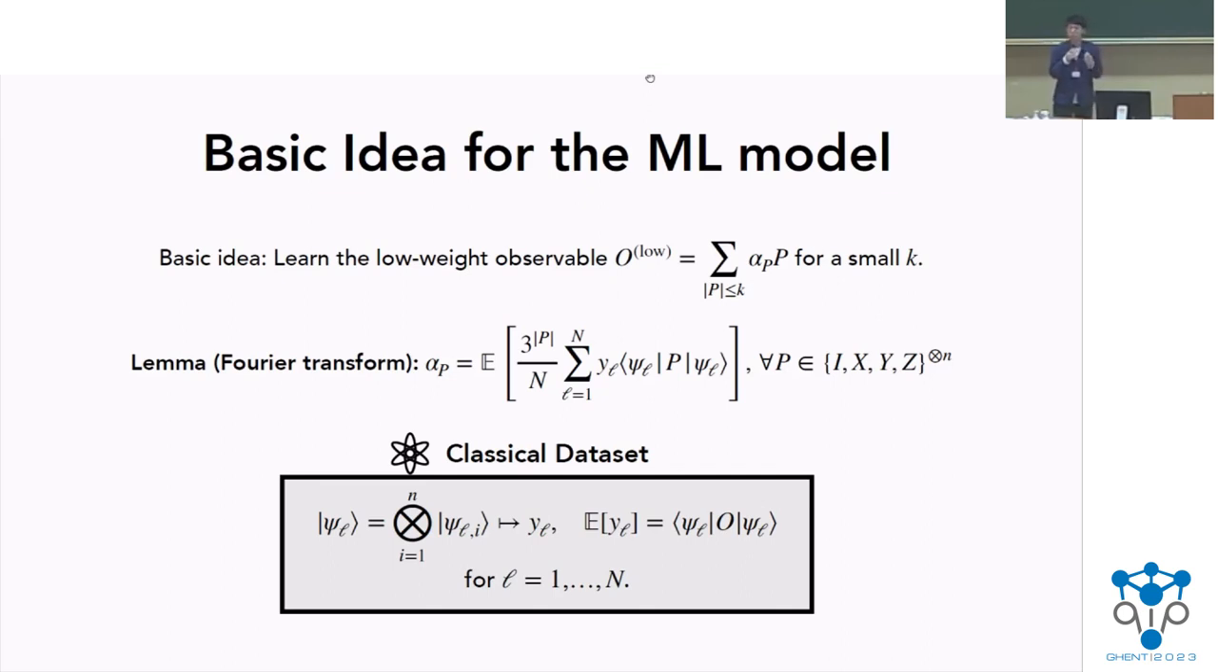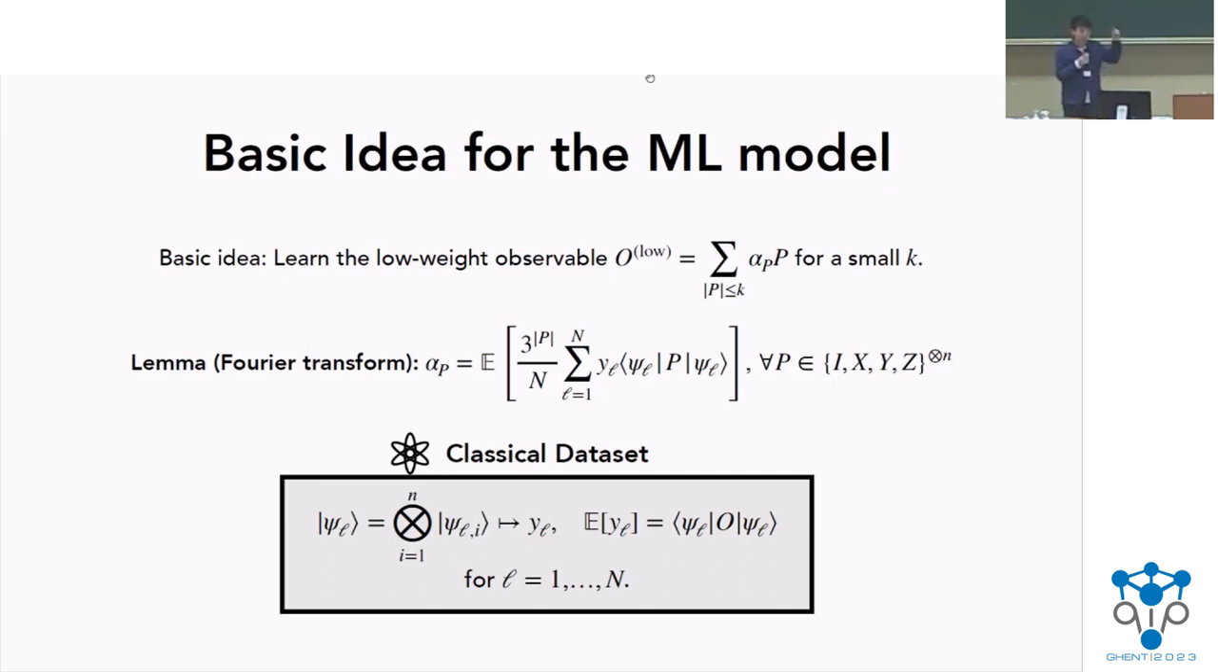So now, using this low-weight approximation, we can have this very basic idea for designing this ML model. That is, we just try to learn this low-weight observable, which has a much lower complexity than the full observable O. So we pick some small value k, and then try to learn it. Learning this can be done by just learning all these Pauli coefficients alpha_P. And we can learn them by utilizing this Fourier transform lemma, telling us how one can utilize this classical data set to get an estimate for alpha_P.